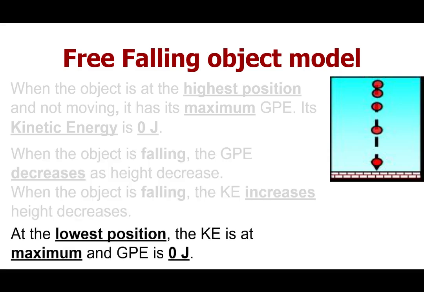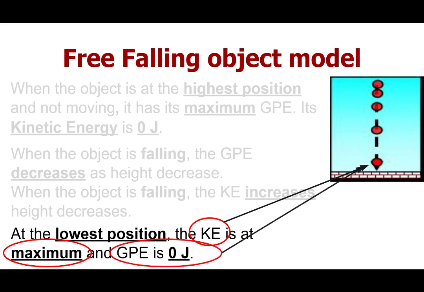And finally, at the lowest position, basically when the height is 0 meters, the moment it hits the ground before it stops moving. These are all really very quick things, right? They're things that are really hard for our eyes to catch. But there's a moment in this example where the ball hits the ground, so its height is 0, but it's at top speed. And that is when kinetic energy is at a maximum. But because the height is 0, the gravitational potential energy is also 0 joules.